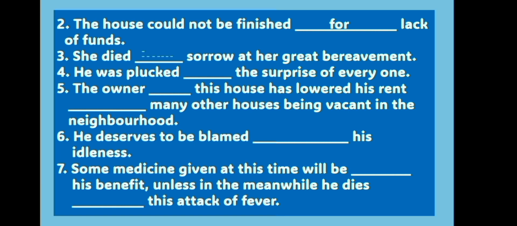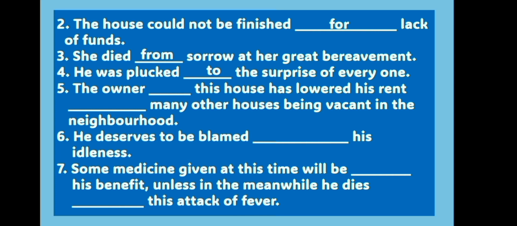Number 3. She died from sorrow at her great bereavement. Here the verb died is followed by the preposition from as it suggests an external cause for her death. Number 4. He was plucked to the surprise of everyone. This sentence expresses the effect of being plucked, and so the preposition to has been used as it expresses effect and no other things.